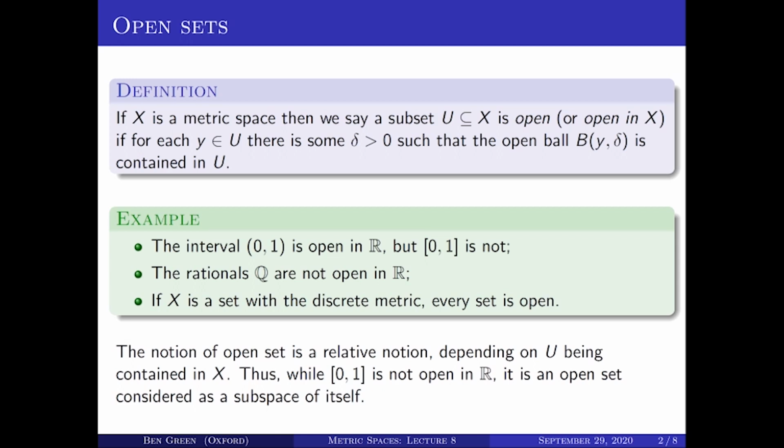But if you think of it as a metric space by itself, which you can with the subspace metric, then it is an open set, considered as a subset of itself. In fact, if X is a metric space, then X itself is always open. Whether something is open depends on the underlying metric space X in which I'm working. Therefore, it's a relative notion.